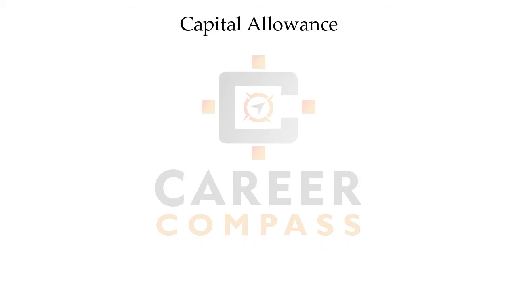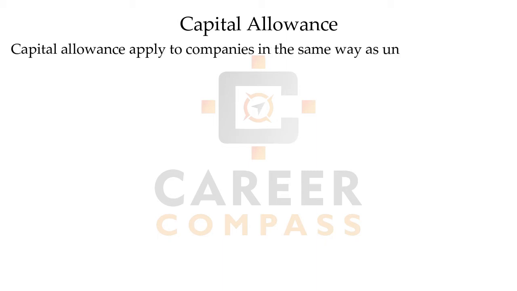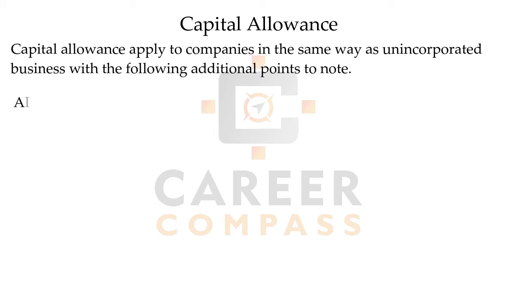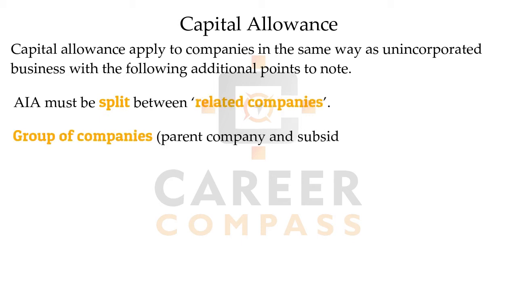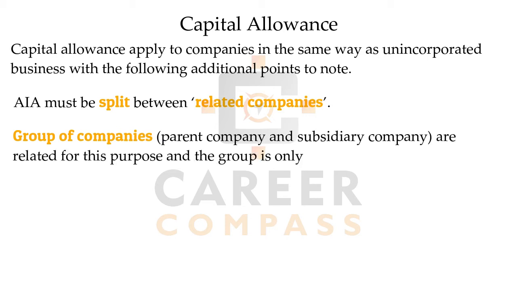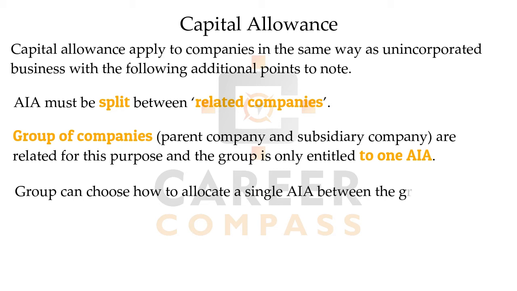Then let's see the difference in the capital allowance rules, students. Once again, almost all the rules will remain the same, but here are some differences. For a company, students, the AIA annual investment allowance limit is split between the related companies. Here, parent company and subsidiary companies are considered to be related companies, and so AIA will not be available to all companies fully, but the 1 million limit of the AIA will be shared by those group companies.